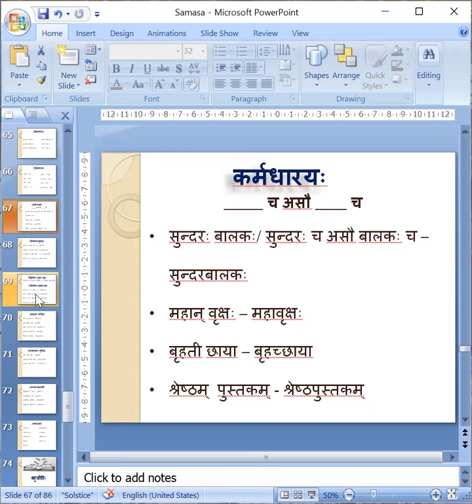What is the meaning? He is beautiful also and he is a boy also. It will give that meaning when we are adding this asau. If asau is not used, it will become beautiful and boy, separate. They are not the same. When only cha is used, they will be separate entities.